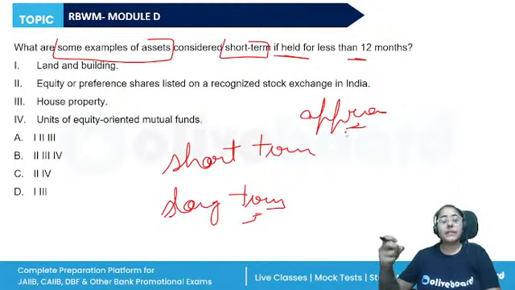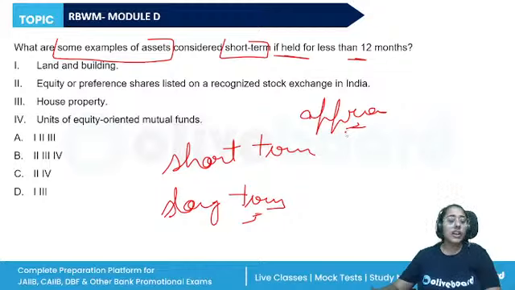So the time period between them determines whether it is a short term asset or a long term asset. All right. Short term, any period less than 36 months is short term, and any period more than 36 months is long term. But under the short term also we have certain assets where the applicable period is 12 months or less.